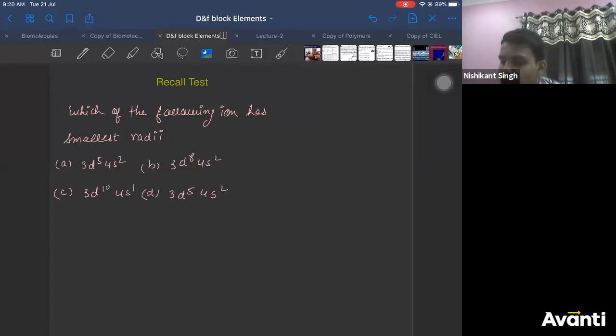Which of the following ion has smallest radii? Let me give you the options.